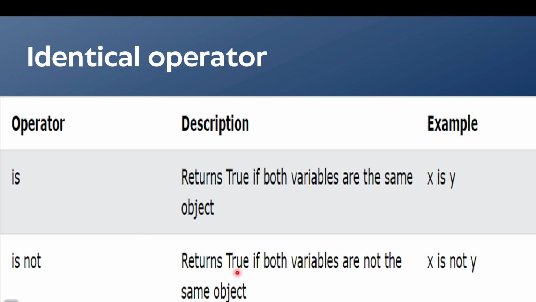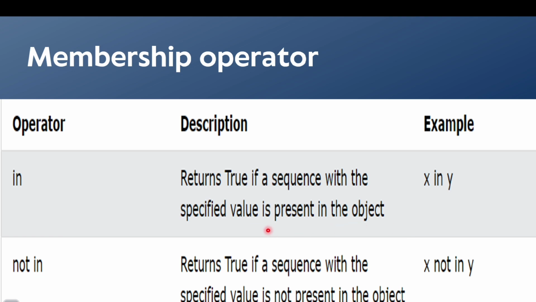And "is not" returns true if both variables are not the same object. Are you getting? It is just the opposite of the first one. Then we have membership operators, "in" and "not in".